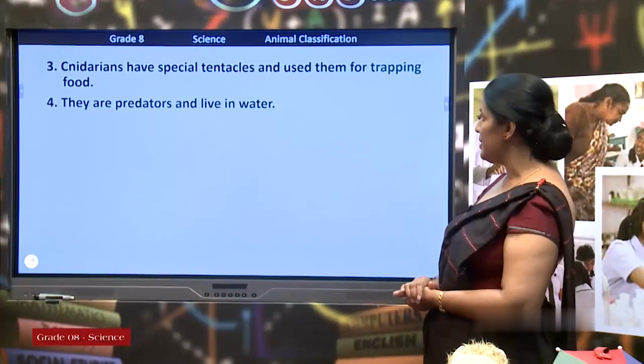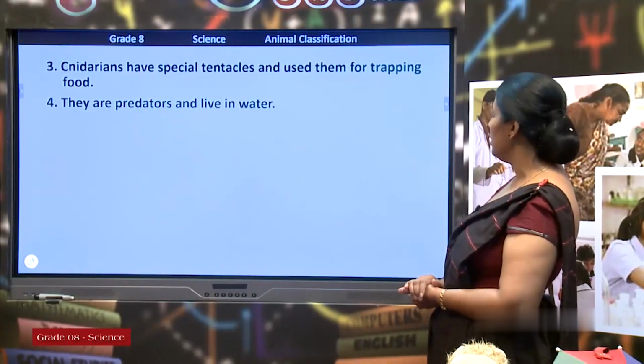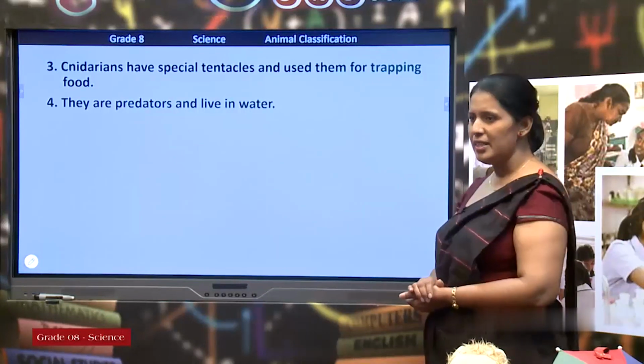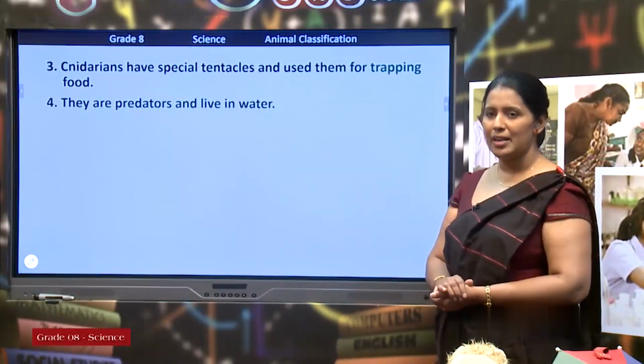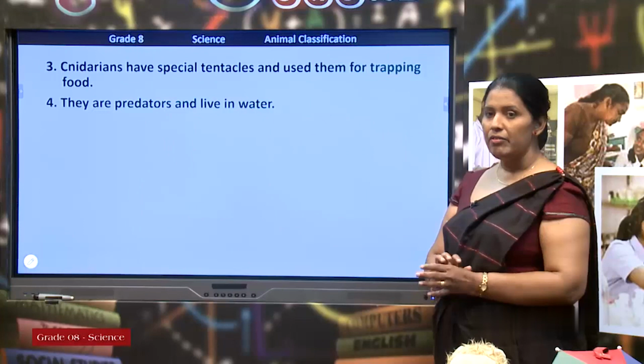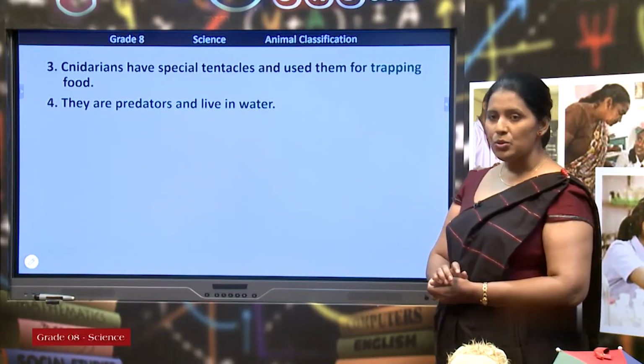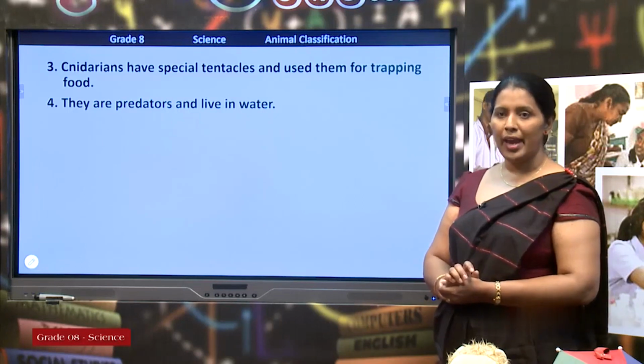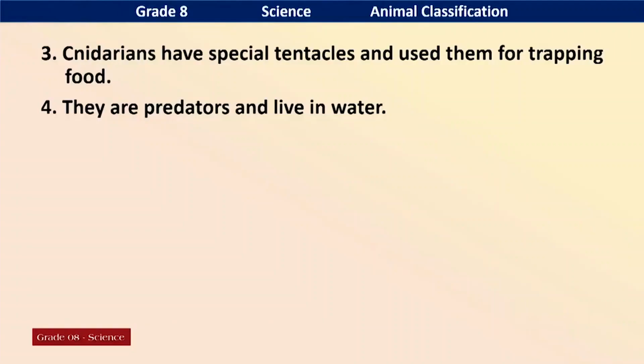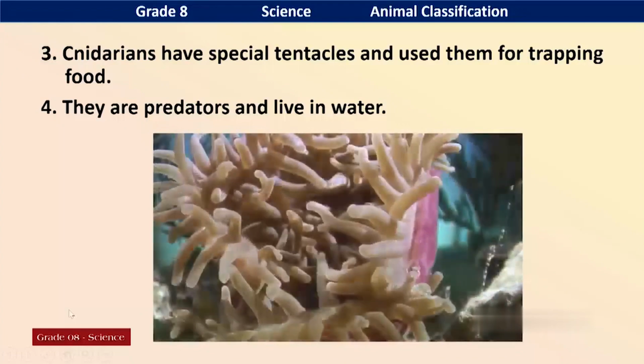Cnidarians have special tentacles and use them for trapping food. What are these tentacles? They are finger-like projections. They use these tentacles to catch their prey. All these cnidarians act as predators. Okay, now we are going to watch another video regarding cnidarians.